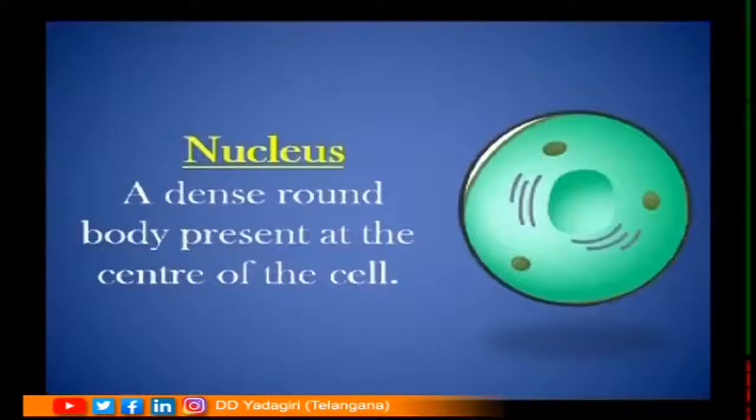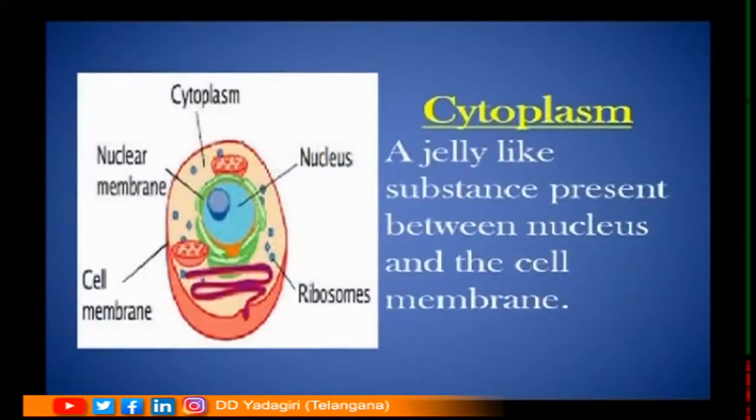Now let us define what is nucleus. A dense round body present at the center of the cell. Cytoplasm. What is cytoplasm, students? It is a jelly-like substance present between the nucleus and the cell membrane. We can see here very clearly in this picture cytoplasm. This is yellowish color which contains number of cell organelles. Here we can see ribosomes are floating in the cytoplasm and mitochondria is also observed, students. And we see nucleus is present at the center of the cytoplasm.